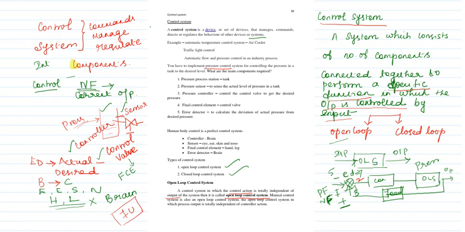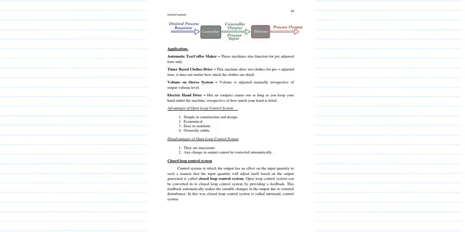So manual system, whatever we are going to do manually, is all an example of open loop, in which the process is totally independent. It is not depending on the output. Here the process output is totally independent of the controller action. That is what an open loop system is. So in the open loop system example, you have a desired process response, controller, the process input. So that will be the input of your process and the process output. So this is an example of your open loop control system.